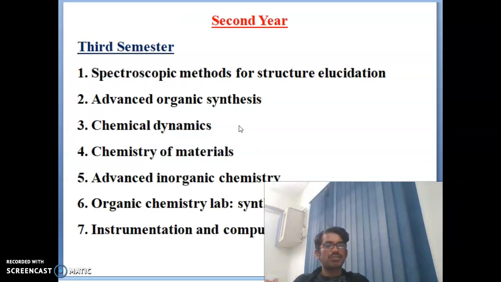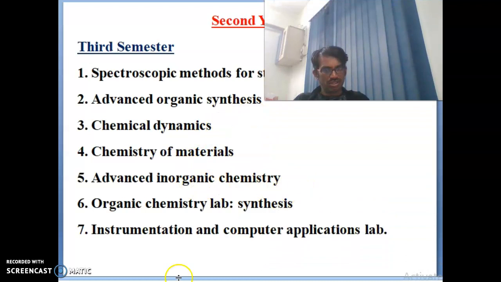The second year's first semester, that is the third semester. Again you have 2 labs and 5 subjects. The first is spectroscopic methods for structural elucidation, the second is advanced organic synthesis, the third is chemical dynamics, the fourth is chemistry of materials, and the fifth is advanced inorganic chemistry. The sixth is the organic chemistry lab, that is synthesis, and the seventh is the instrumentation and computer application lab. So these are the 7 topics for the third semester in second year.